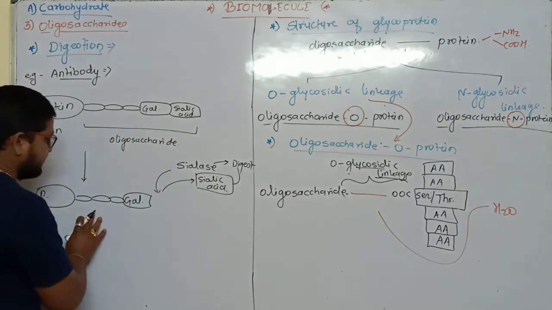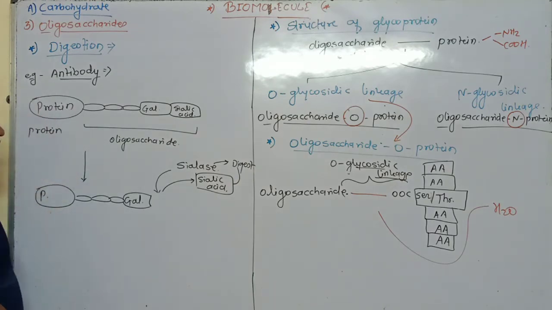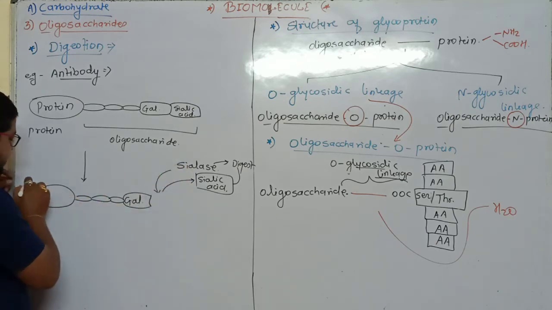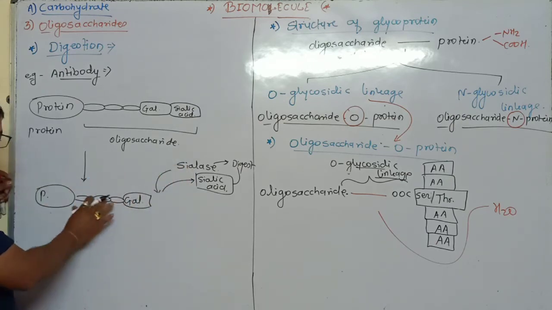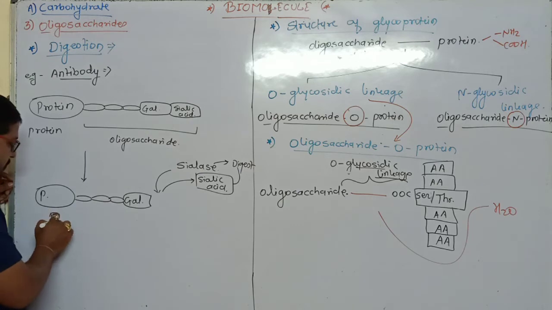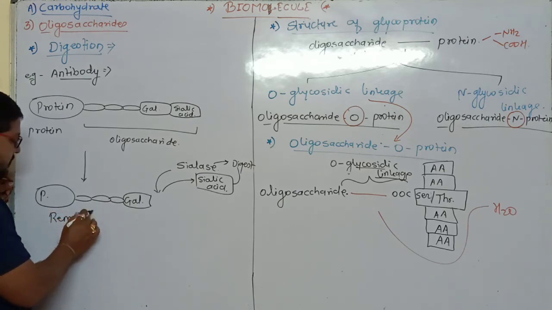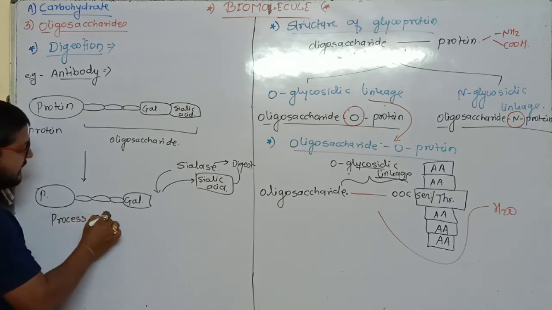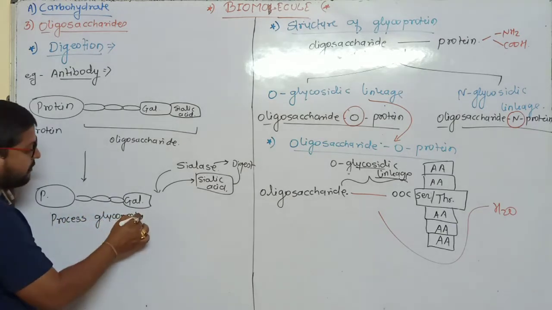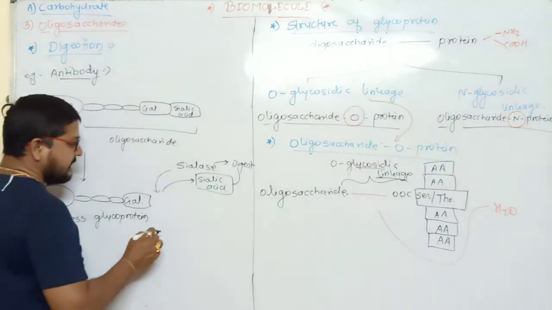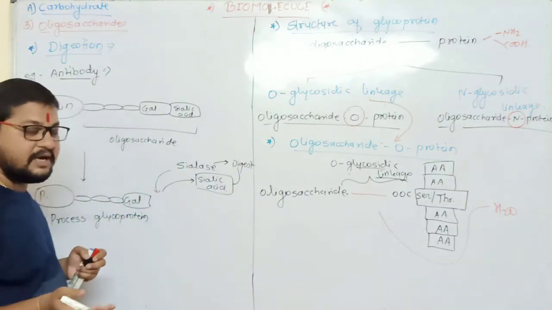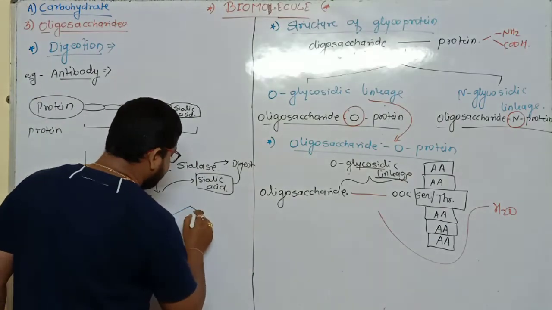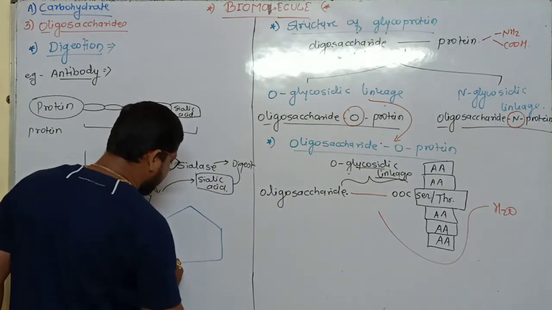Now, this is newly formed, meaning after the sialase process, this remaining glycoprotein chain is present. Then here, where this digestion process takes place, that is one cell, hepatocyte cell. Suppose this is a hepatocyte cell.